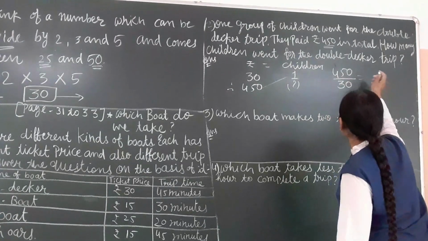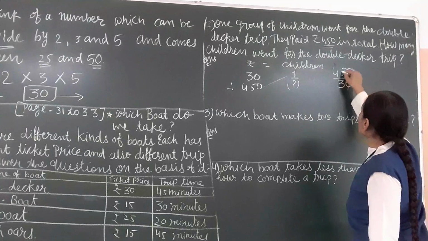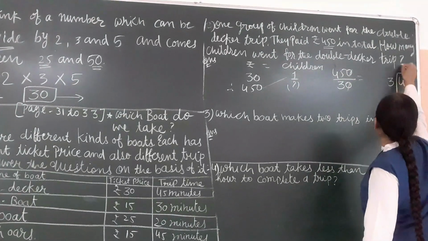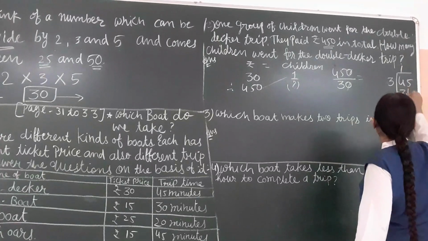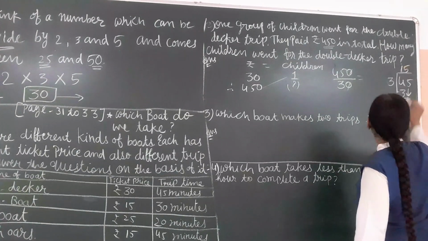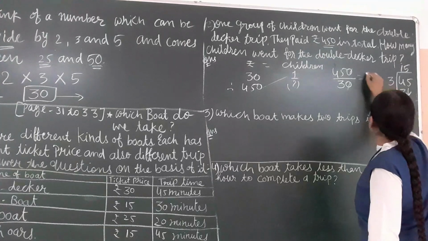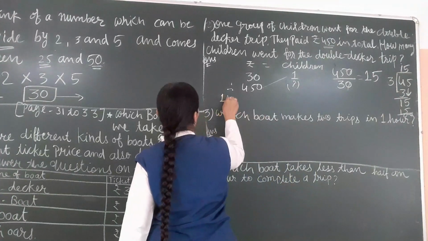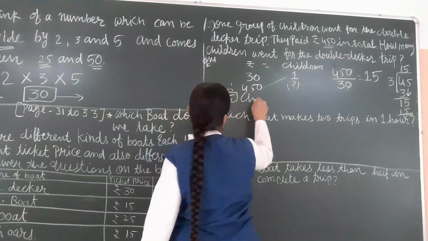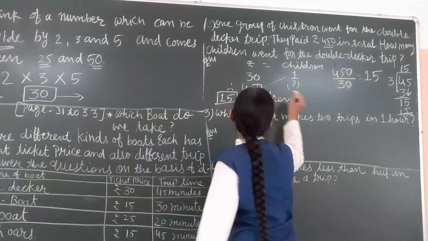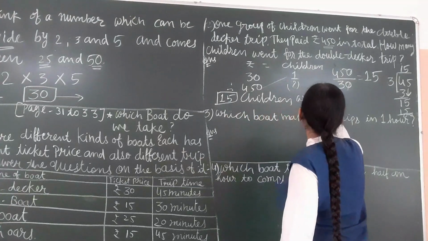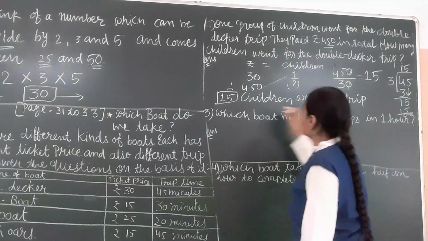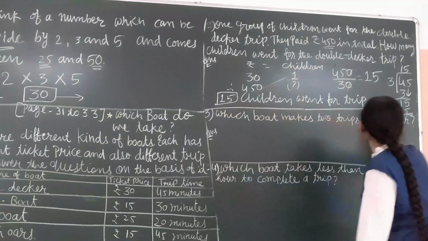Cancelling the 0, we get 45 divided by 3. 3 ones are 3, minus 1, then 5; 3 fives are 15. So 15 children went for this double decker trip.